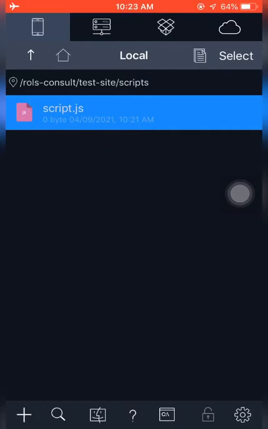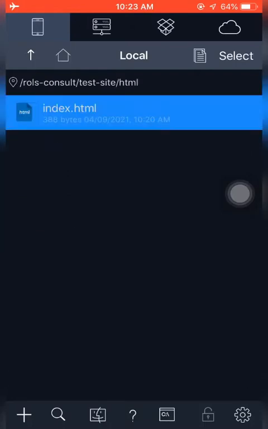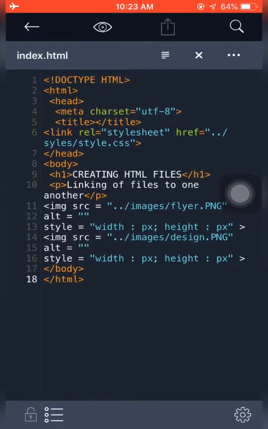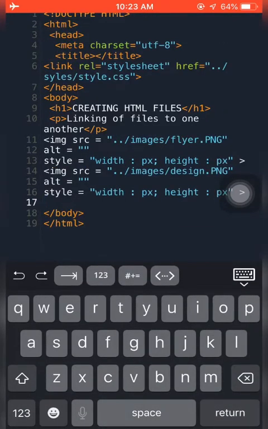Okay, let's go back. So we've come outside of our script. Let's see how we'll be able to link this. Let's go to HTML index.html. Then let's come here. You can see after our last image, we have a blinking cursor over there. That's just in the body tag or element.